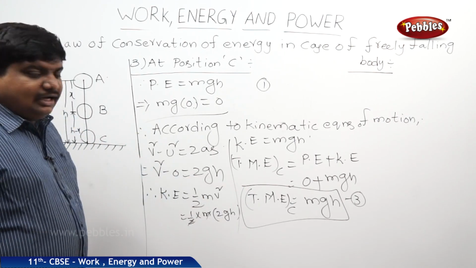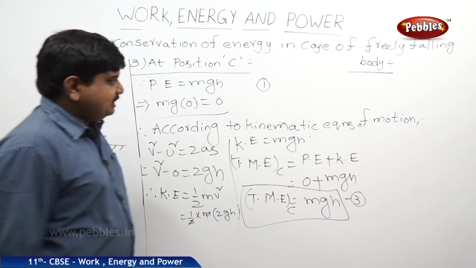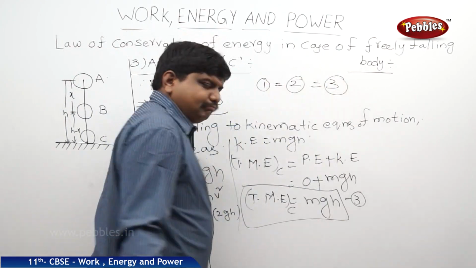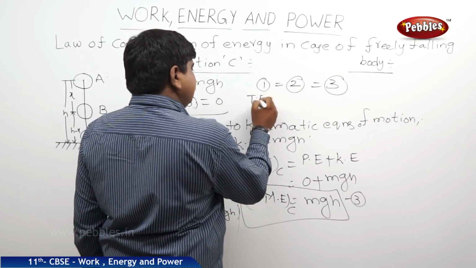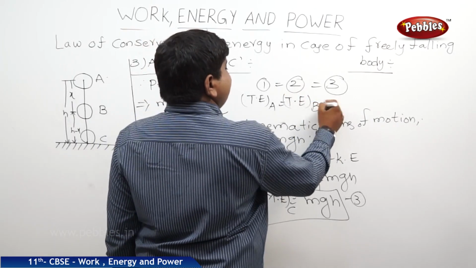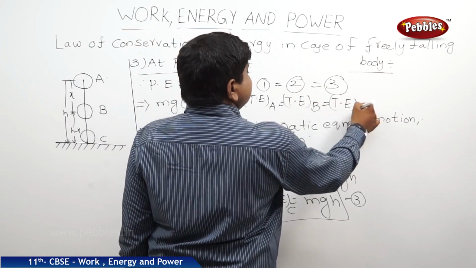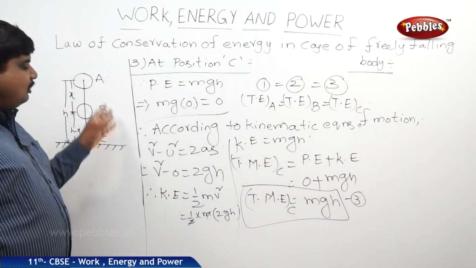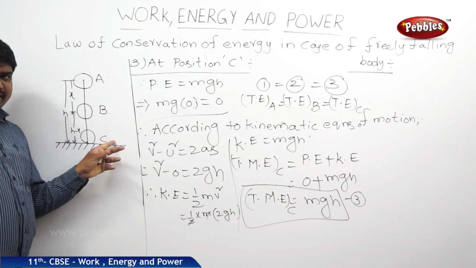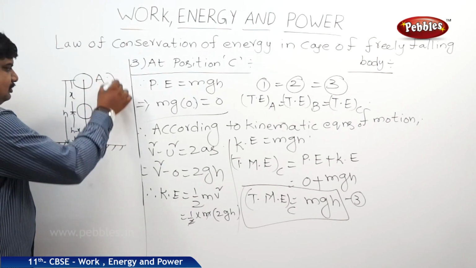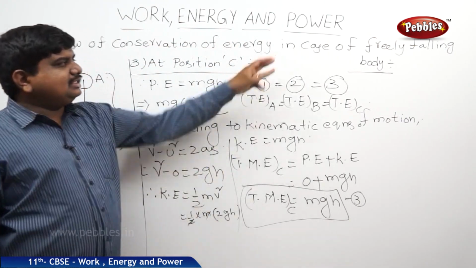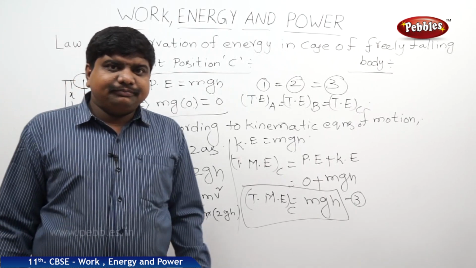From equation 3, total mechanical energy at position C is equal to mgh. Therefore, equation 1 is equal to equation 2 is equal to equation 3. So TE at A is equal to TE at B is equal to TE at C. So irrespective of the path followed by the body, the total mechanical energy at any position in case of free fall is constant. So like this we can prove the law of conservation of energy in case of a freely falling body.